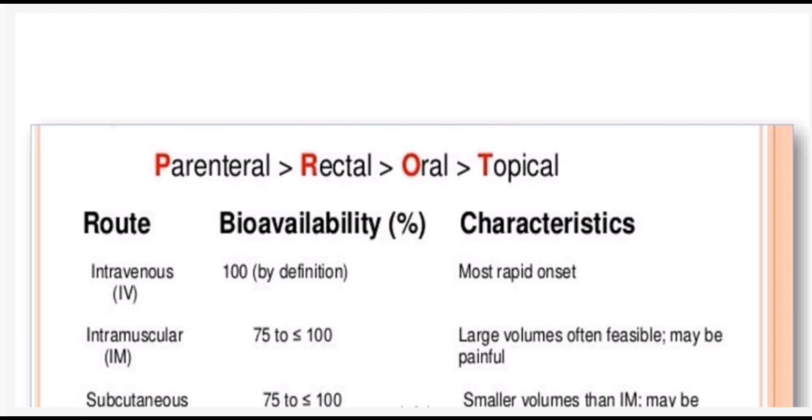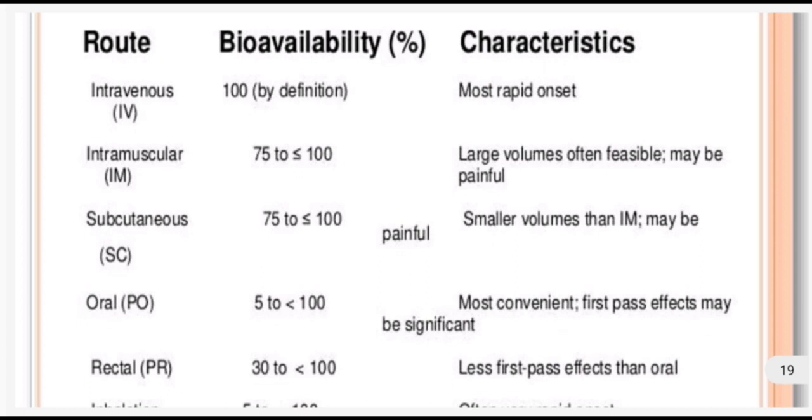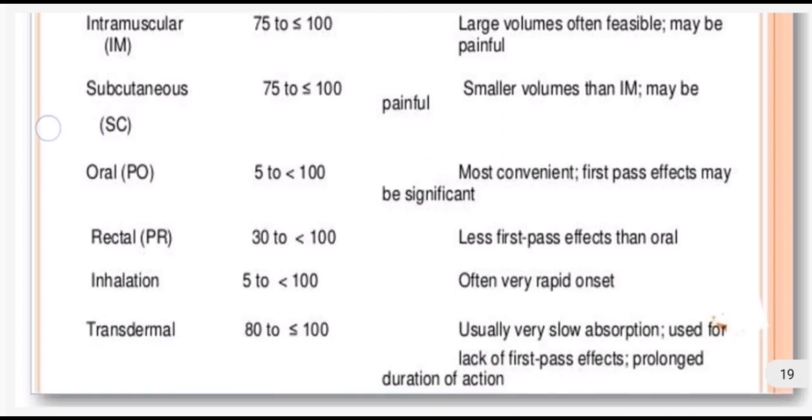Route bioavailability characteristics: intravenous 100% by definition, most rapid onset. Intramuscular, that you will see, easily understood.